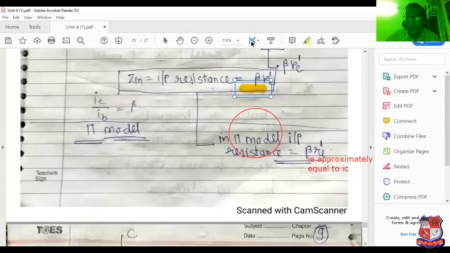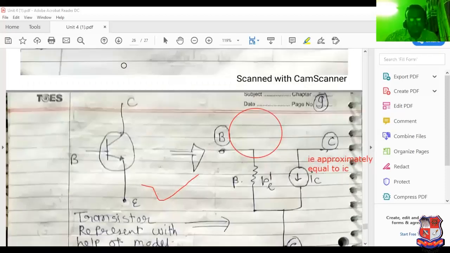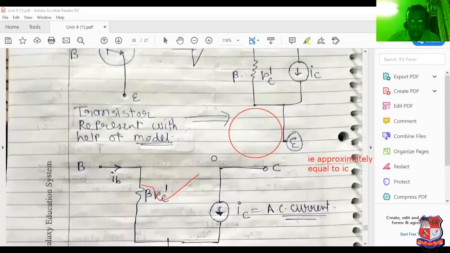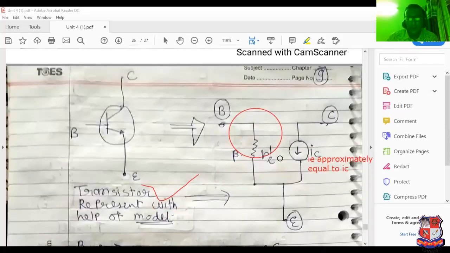The T model can be converted into the pi model, which I will discuss on the next page. See this: the base emitter junction can be represented by beta Re dash. Now see this, the T model is complete. Now it is known as the pi model.